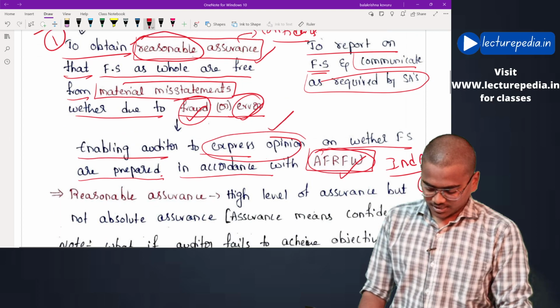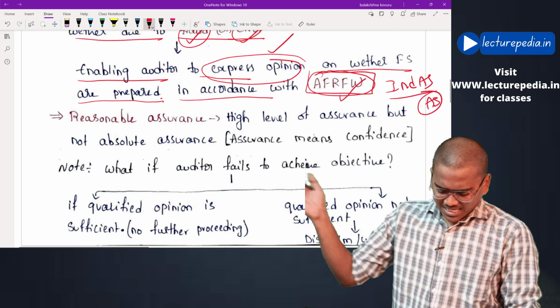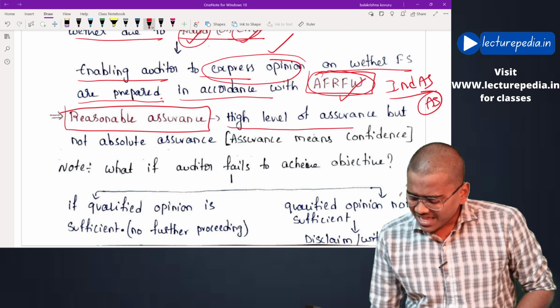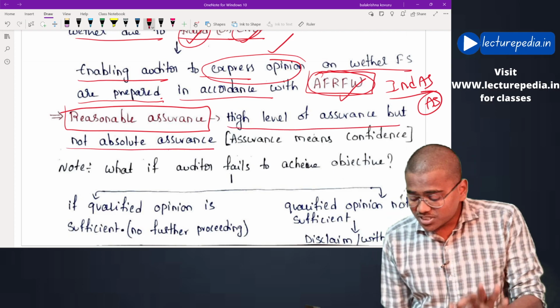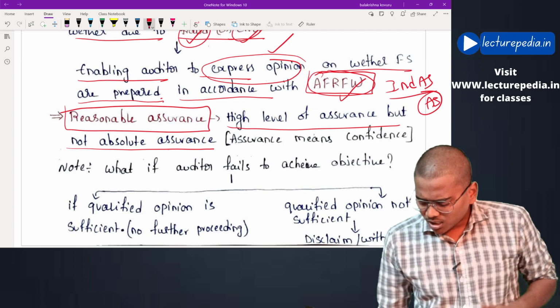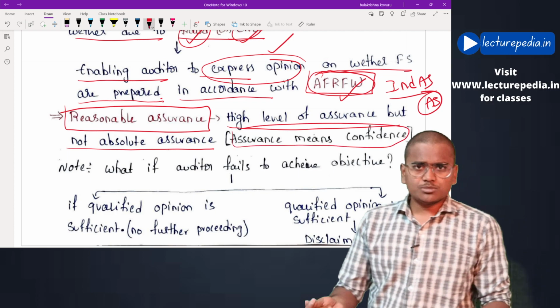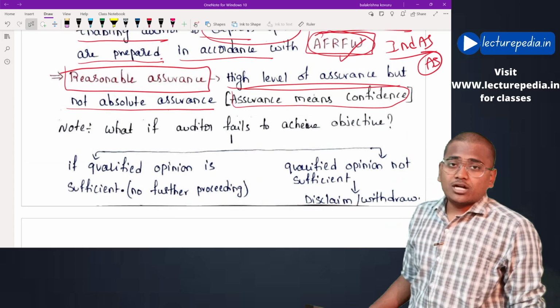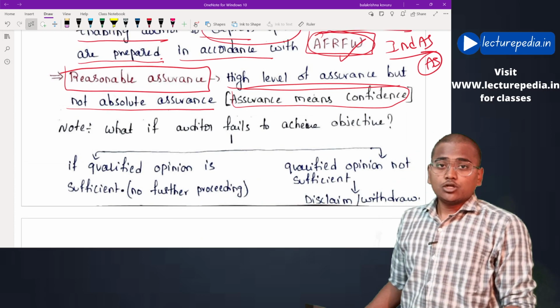Hope this is clear. Now here I have given what is meant by reasonable assurance. Reasonable assurance means a high level of assurance but not absolute assurance. I have already explained this. Now, assurance means confidence. What is meant by assurance? It is confidence. Those are the two objectives that the auditor has to achieve as per SA 200.